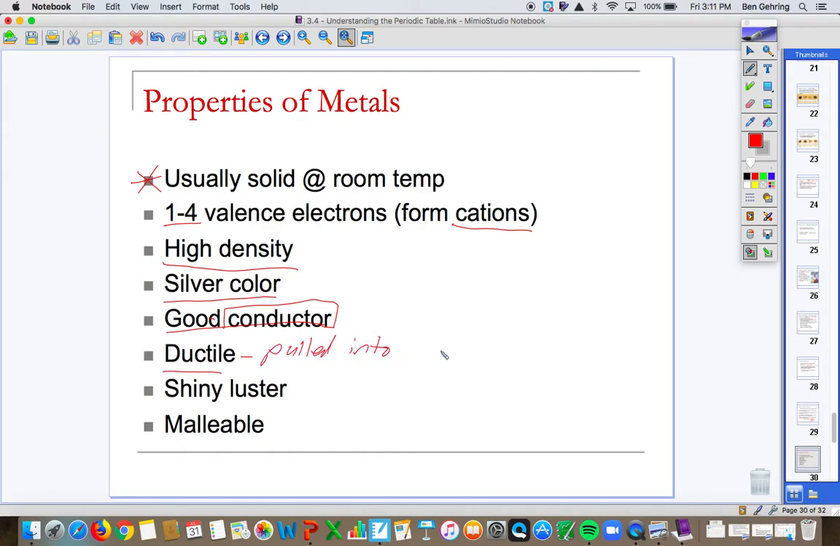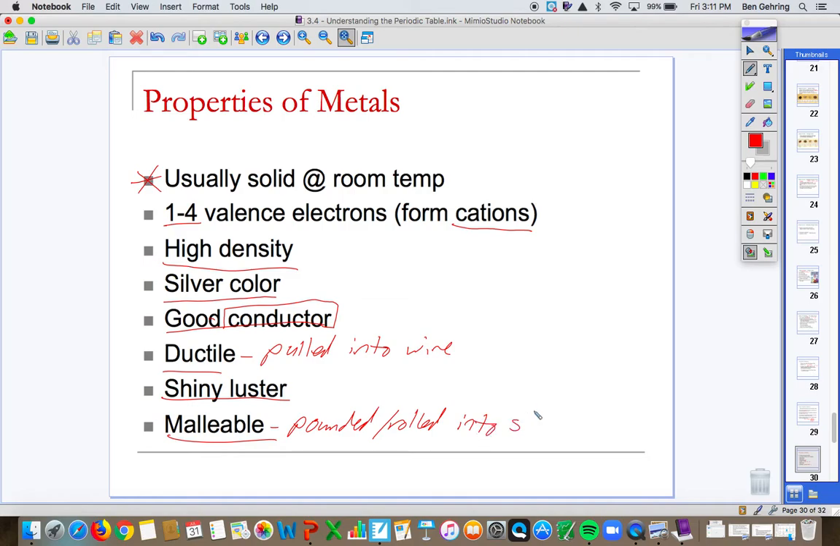So copper wire, copper is very ductile, and we use it because it is ductile, so it can be pulled into wire, and it's a good conductor, which is what we want in our walls for electricity. Shiny luster. Luster refers to how it sparkles or how it shines when light is shown on it. So shiny luster as opposed to a dull luster, which we'll talk about. And then they are malleable. This means they can be pounded or rolled into sheets.